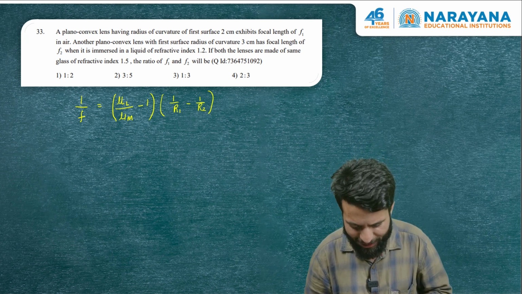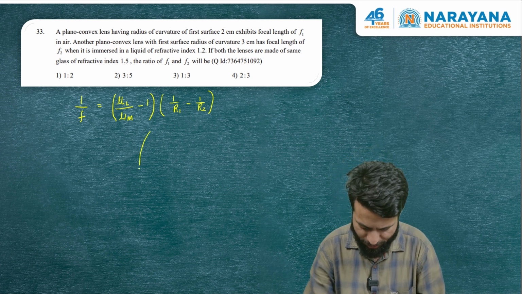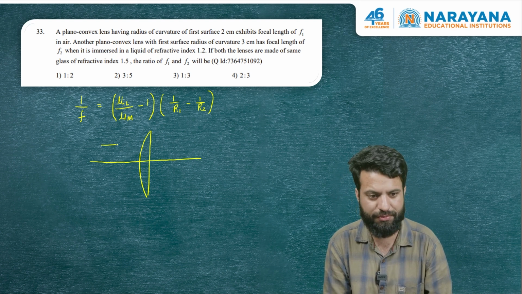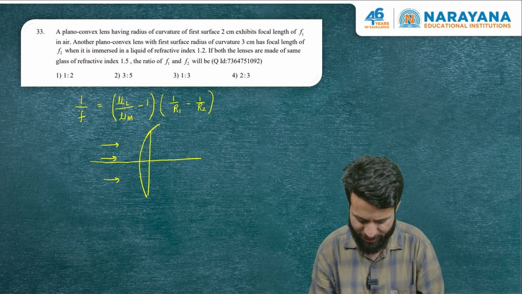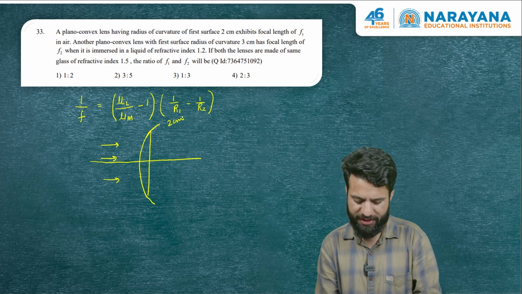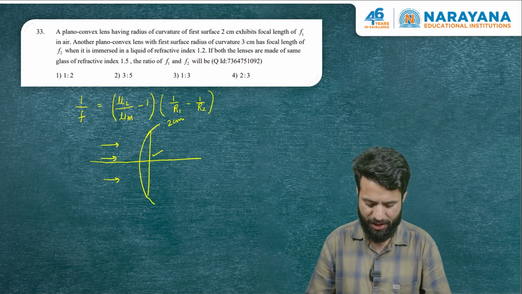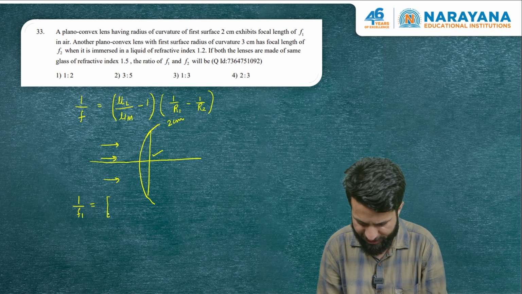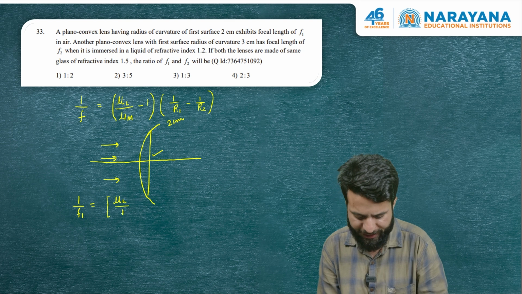It says a plano-convex lens having a radius of curvature of the first surface of 2 centimeters. So there is a plano-convex lens. First surface means the surface on which the light rays fall first. Suppose the light rays are like this, so this surface would be the first surface. Its radius of curvature has been given to us as 2 centimeters, and obviously the radius of curvature of the second surface is infinity. So let me find the focal length first of this lens. 1/f1 is equal to the refractive index of the lens, which unfortunately is not given to us, divided by the medium, which is 1.